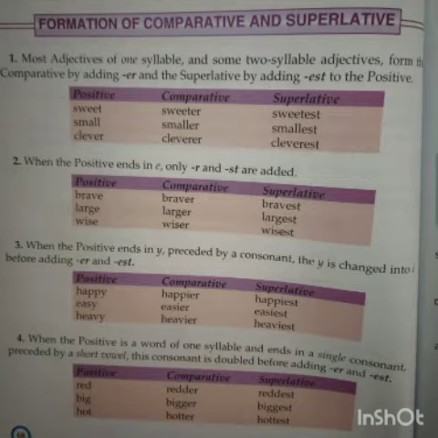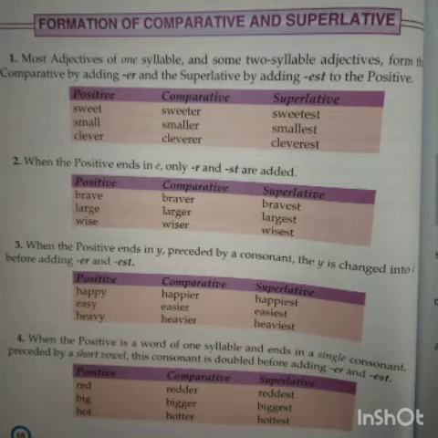Positive degree indicates no comparison. If there is no comparison in a sentence, it is considered positive degree. When there is a comparison between two, it indicates a comparative degree. Superlative degree indicates comparison with more than two. Now I am giving you examples to make it clearer.